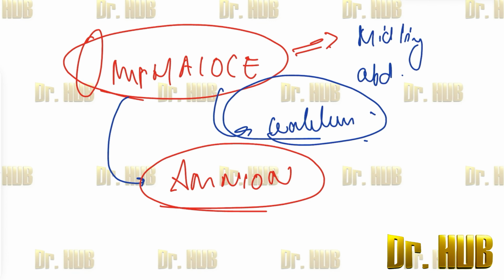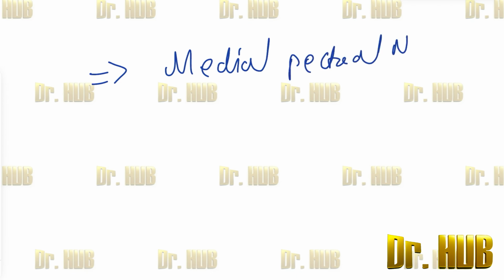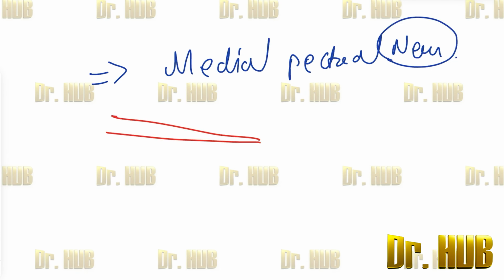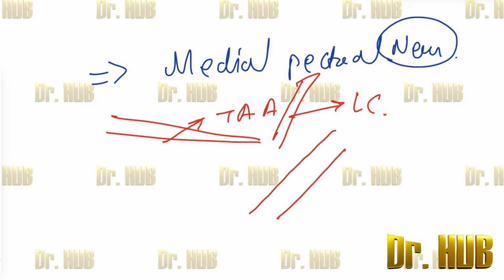Next, moving on, there can be cadaveric images as well. There is an identification of the medial pectoral nerve. So let's roughly draw a diagram. The thoracoacromial artery was mentioned, then the lateral cord. Next, the images included the axillary artery, the medial cord as well, and the other structure asked was the medial pectoral nerve.